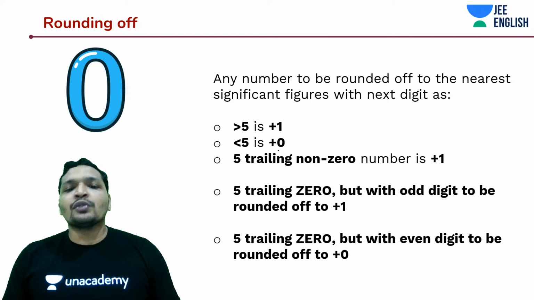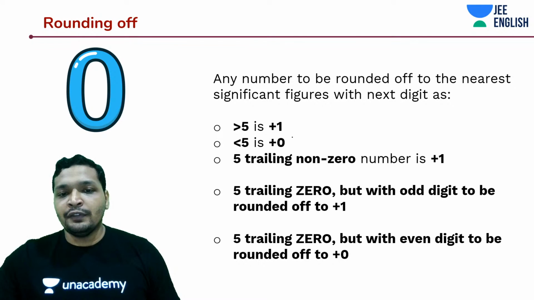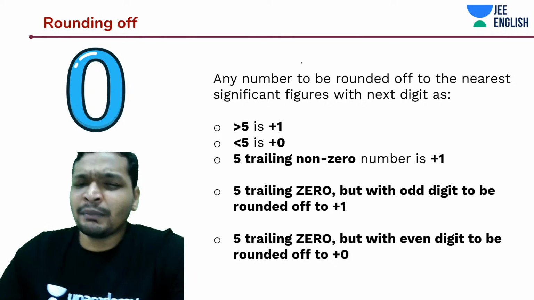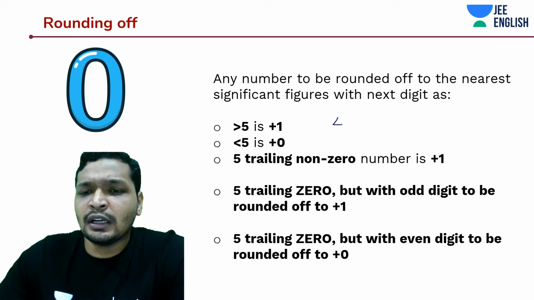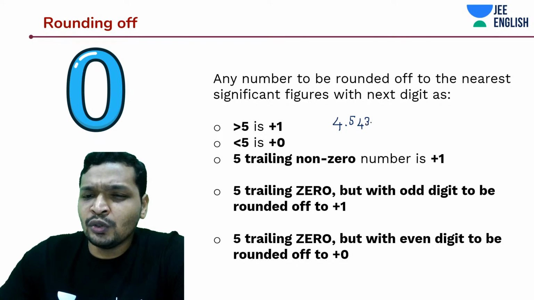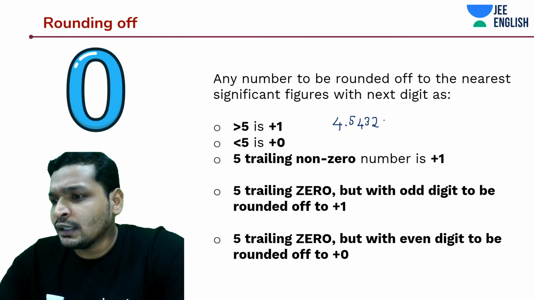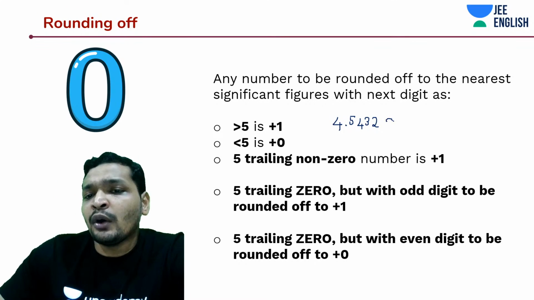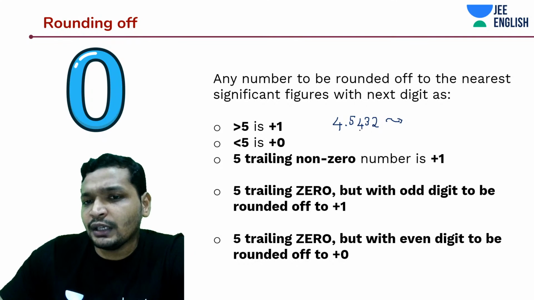So any number to be rounded off greater than 5. So let's say I have to round off some random number. Let's take it up as 4.5432. Then I'm saying that I have to round it off to 3 decimal places or 2 decimal places. Okay, I want to round it off until this 4.